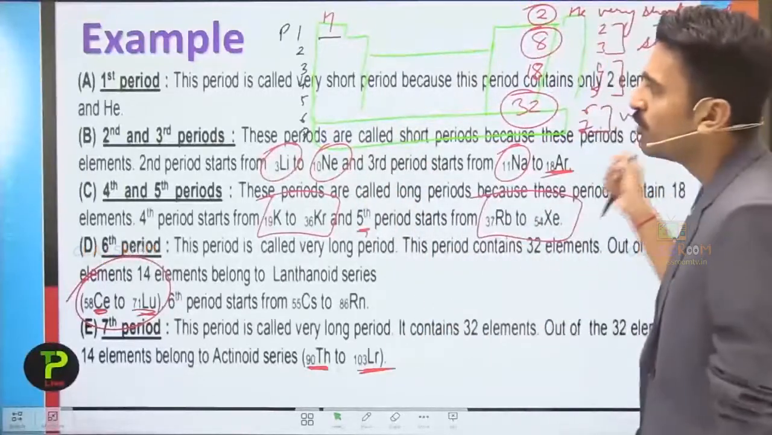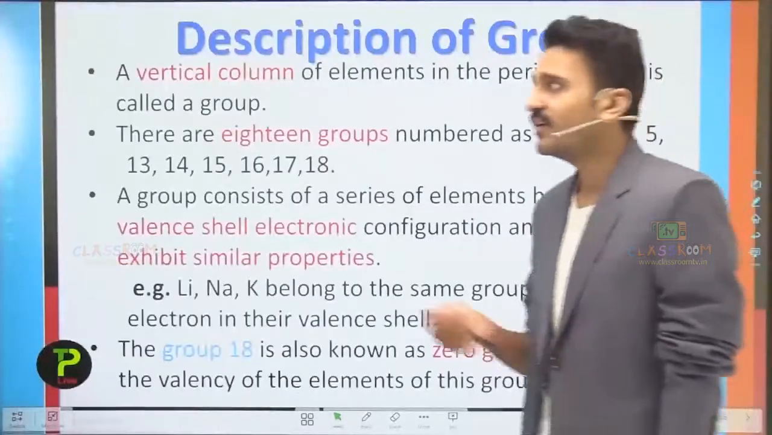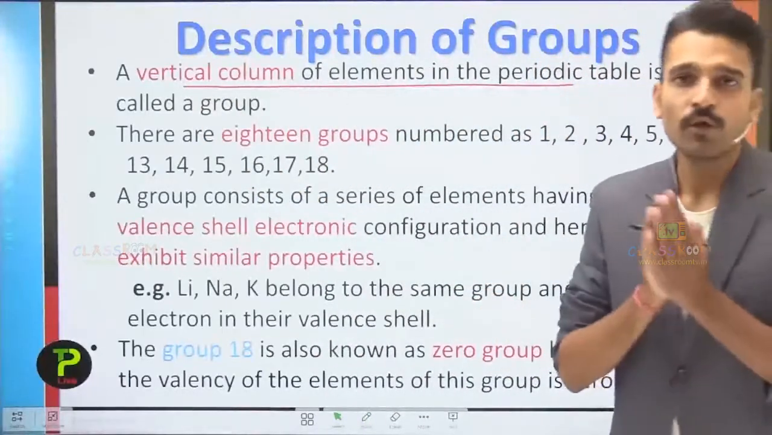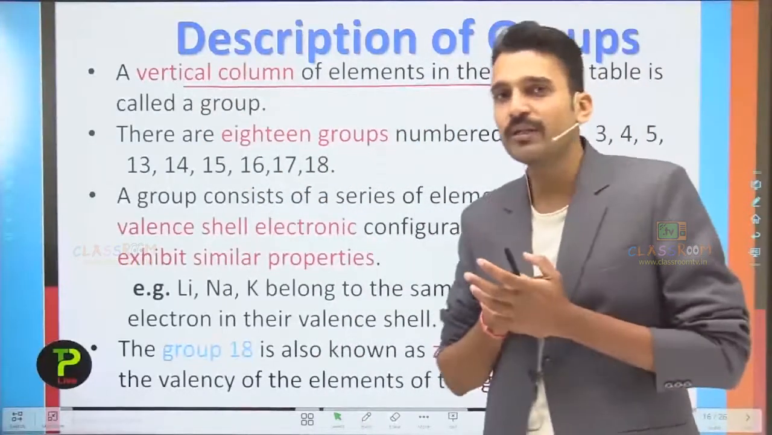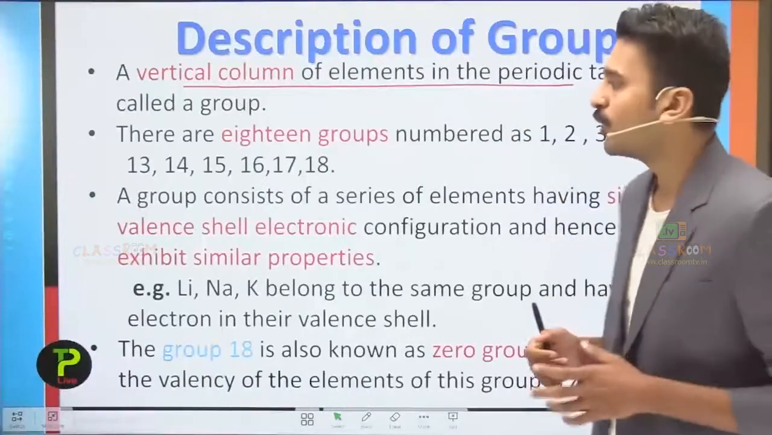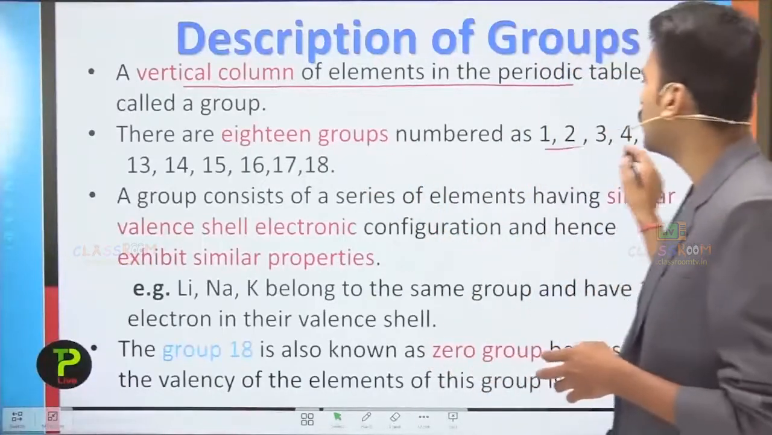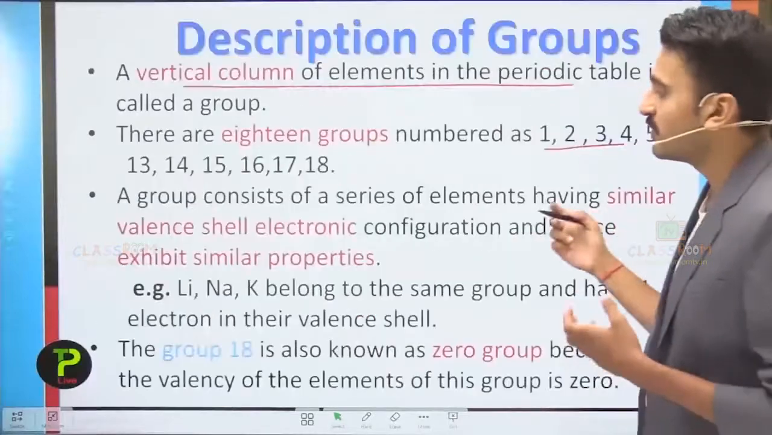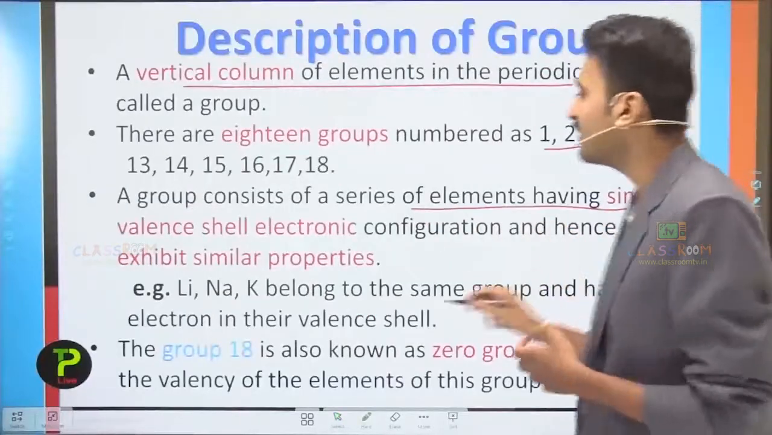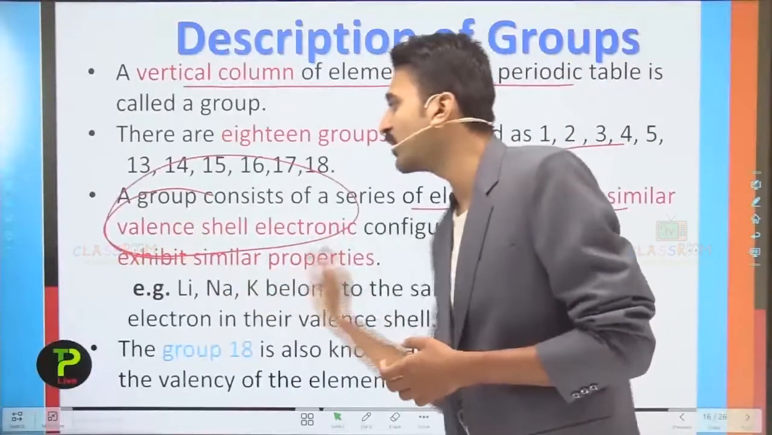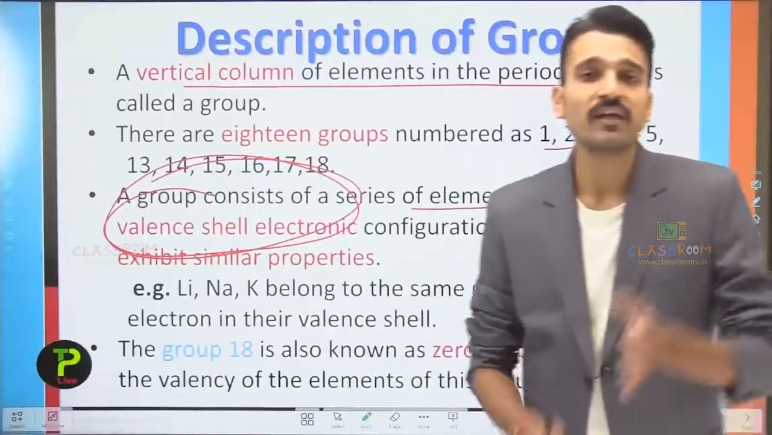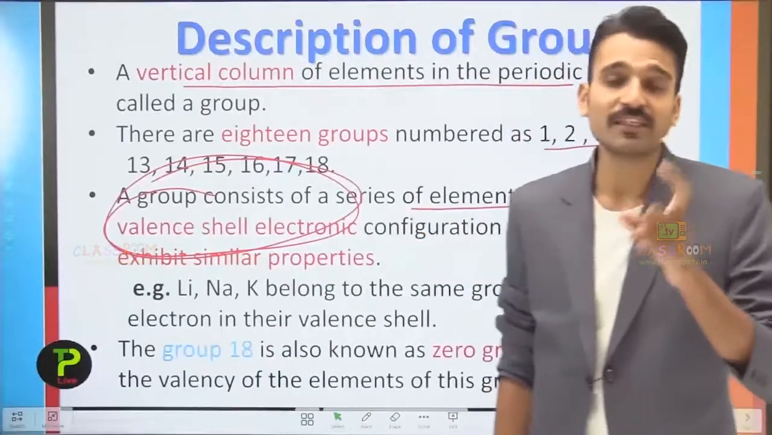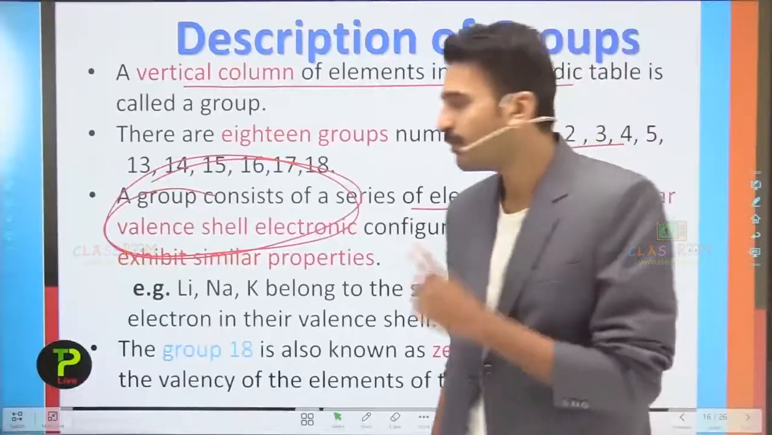Now moving into the groups. The vertical columns of elements in the periodic table are termed groups. And how many groups are there in the periodic table? There are a total of 18 groups, starting from 1 to 18. And what does a group consist of? A group consists of a series of elements having similar shell electronic configuration. It simply means that the outermost shell configuration remains the same.